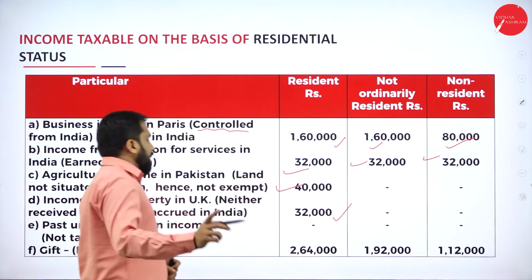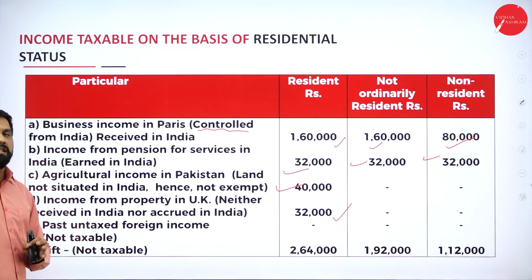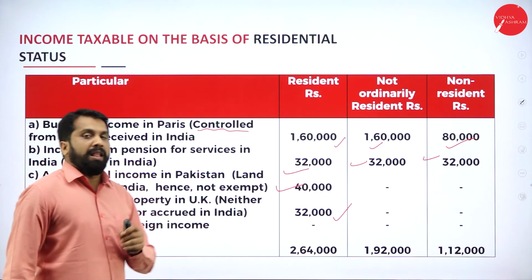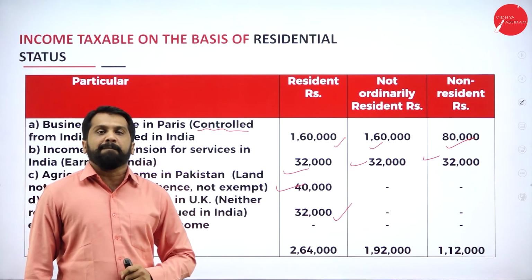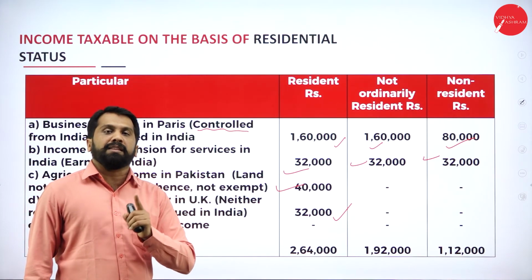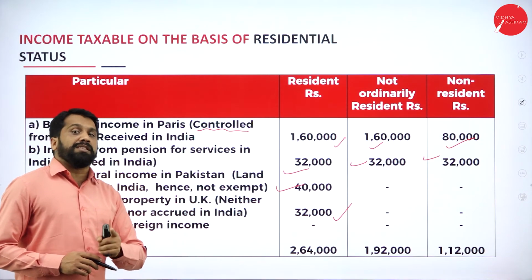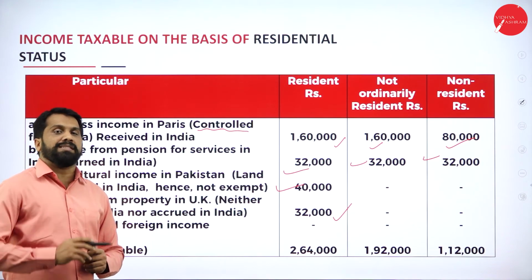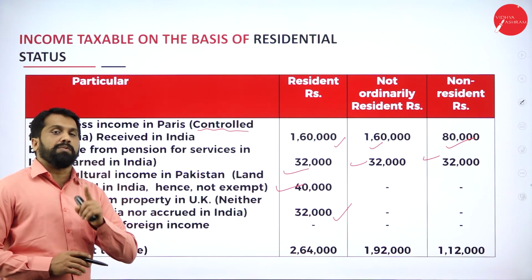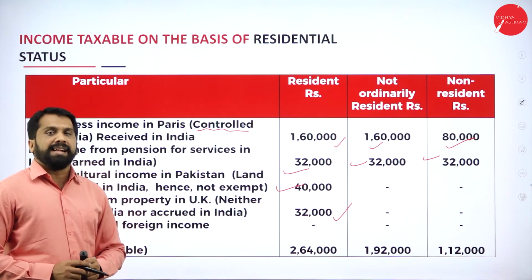And one more thing is gift. Gift is always non-taxable if it is from relatives. If it is from outsiders, up to 50,000 is exempt. If it is 51,000, the whole amount is taxable. Remember, if it is 50,001 rupees, it will become taxable, not only 1 rupee, the complete whole amount will be considered as taxable.